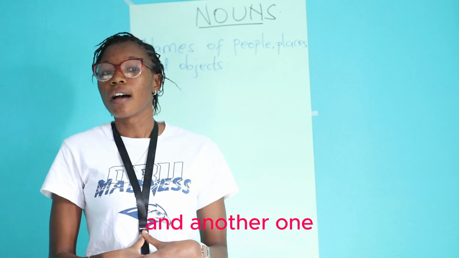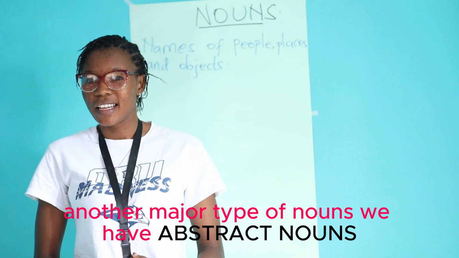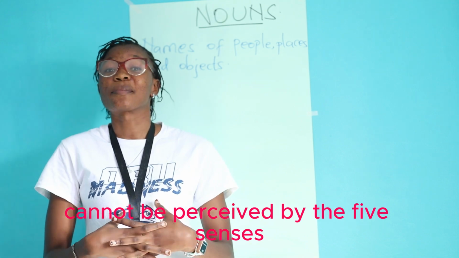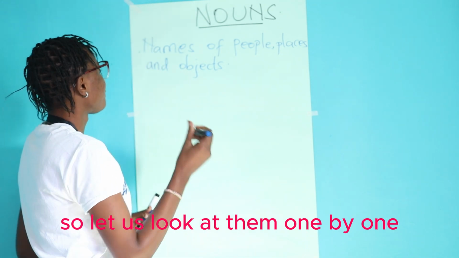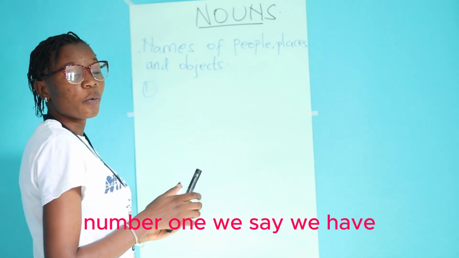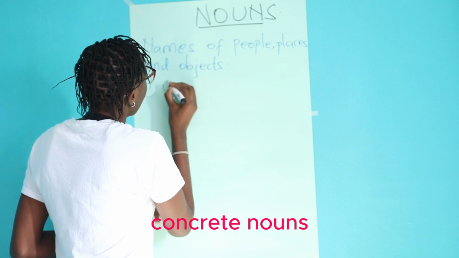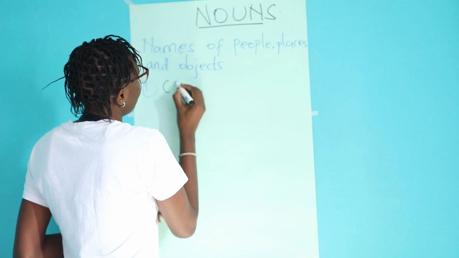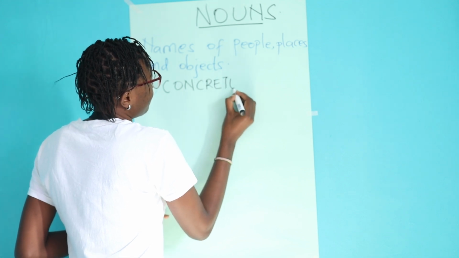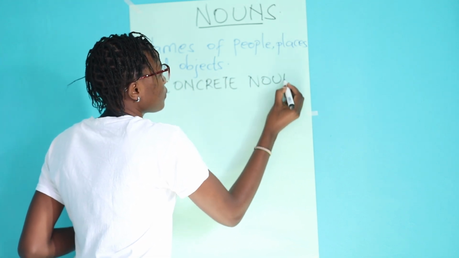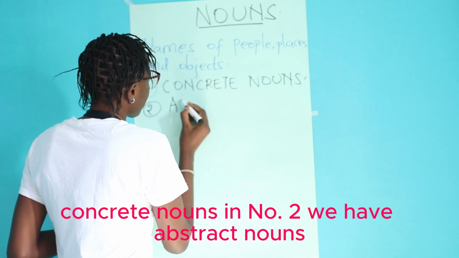And another major type of nouns we have, abstract nouns. These are names of things that cannot be perceived by the five senses. So let us look at them one by one. Number one, we said we have concrete nouns. In number two, we have abstract nouns.